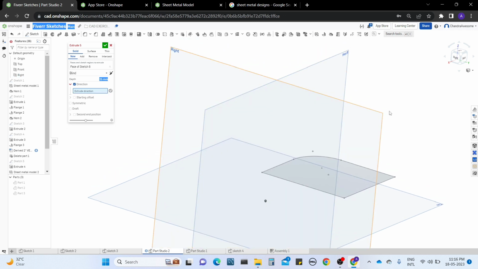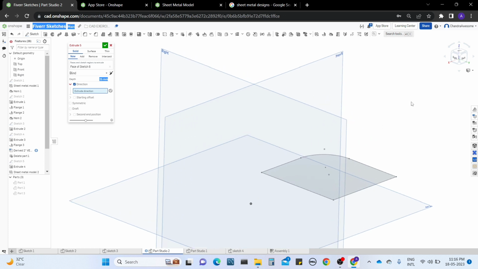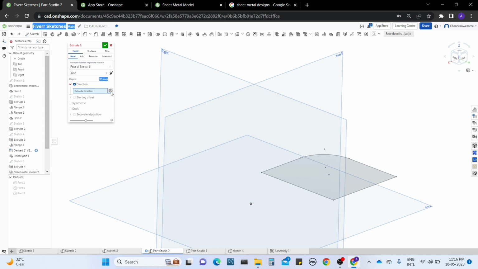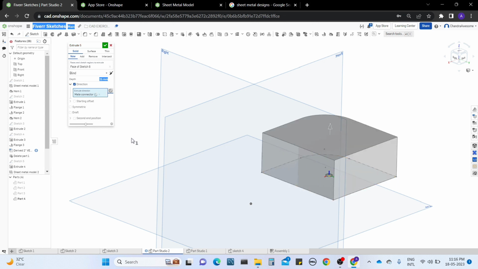But if you want to extrude at other angles, we can do that by using a mate connector. Click on this, enable the mate connector, and go to the sketch, and it will show a mate connector option. Select any of the points and mark the mate connector. After marking it, you can see the extrude direction acts as a mate connector. When you move the mouse over it, it asks you to click on edit if you want to edit the mate connector.